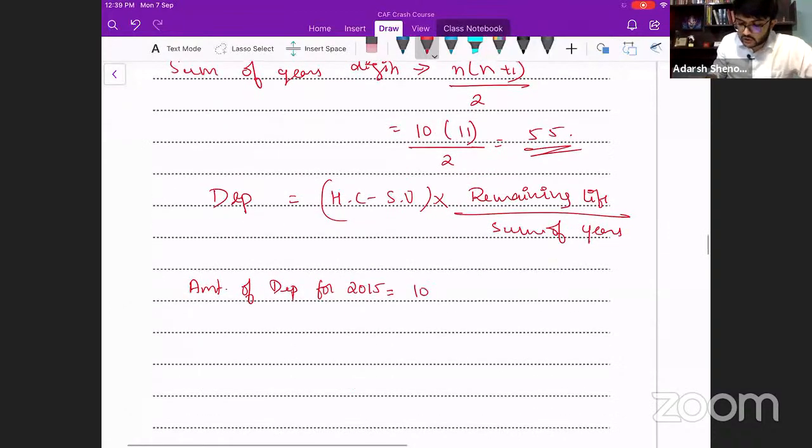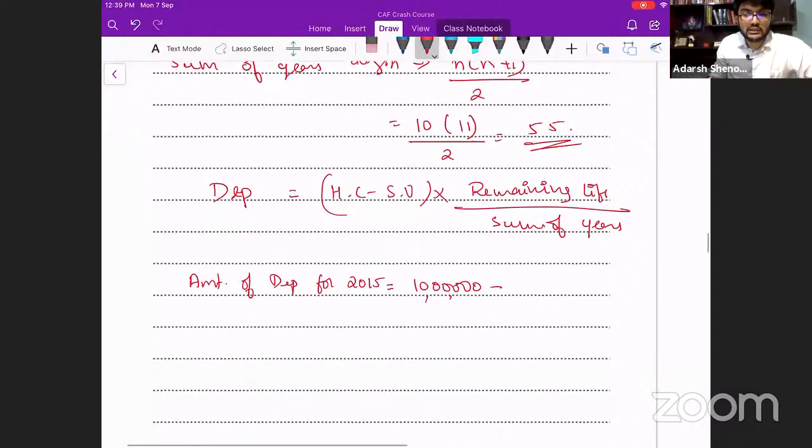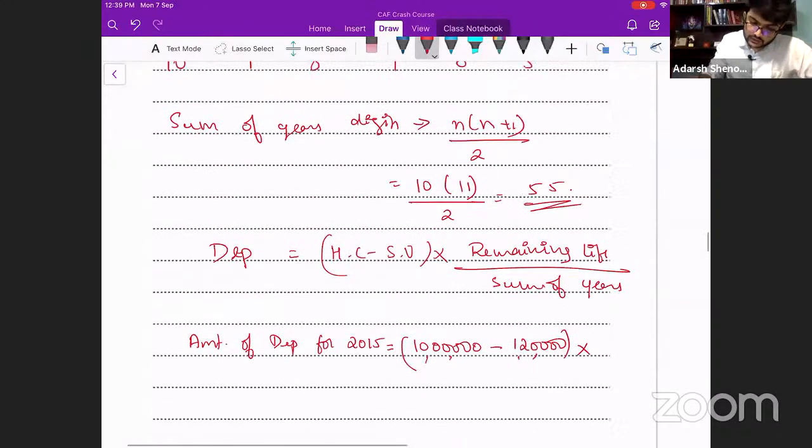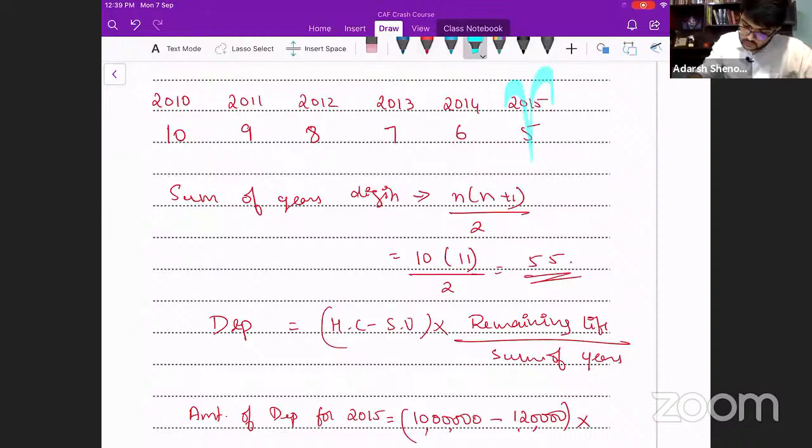What is the historical cost of this asset? Is it 10 lakhs? 10 lakhs minus scrap value. Is it given? Is there any scrap value? 1,20,000. What is the remaining life? We are discussing 2015. So the remaining life is 5 years.